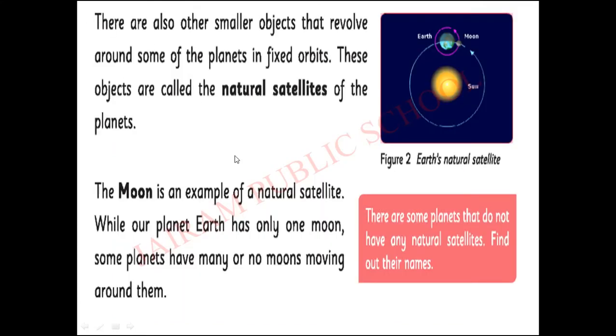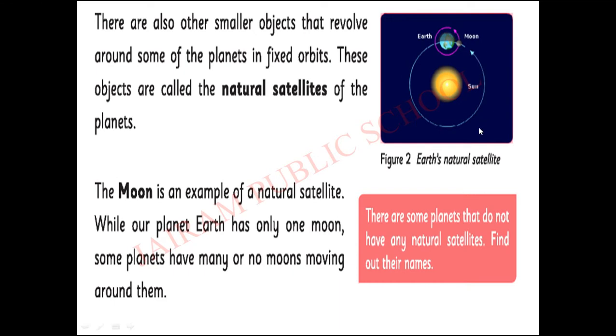Now we are going to see about natural satellites. There are also other smaller objects that revolve around some of the planets in fixed orbits. These objects are called the natural satellites of the planets. Some of the planets have natural satellites, some of the planets do not. See here, Earth has only one natural satellite, that is the Moon.